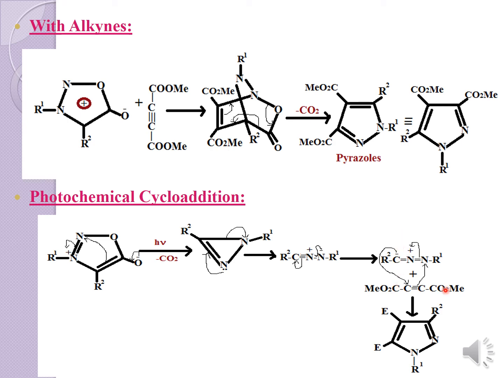After doing the whole process, you will result in this product formation. This E is nothing but CO2Me. This E represents CO2Me.